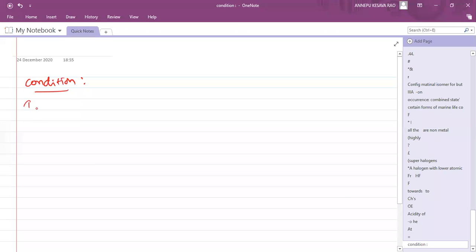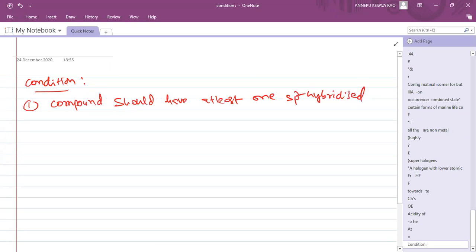First condition: the compound should have at least one sp2 hybridized carbon.